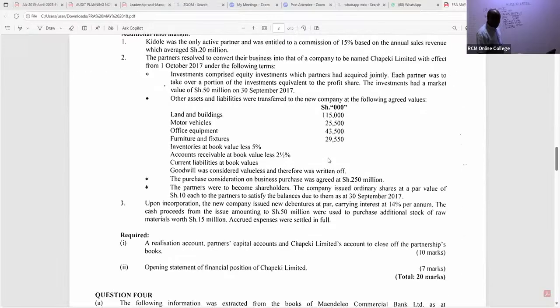We did take some other things. So we have here receivable. Receivable is book value less 2.5%. So for receivable, I will take the book value that we have there, which is 25,400. I multiply this with 97.5%, because 2.5 is being given to us as a discount or something.